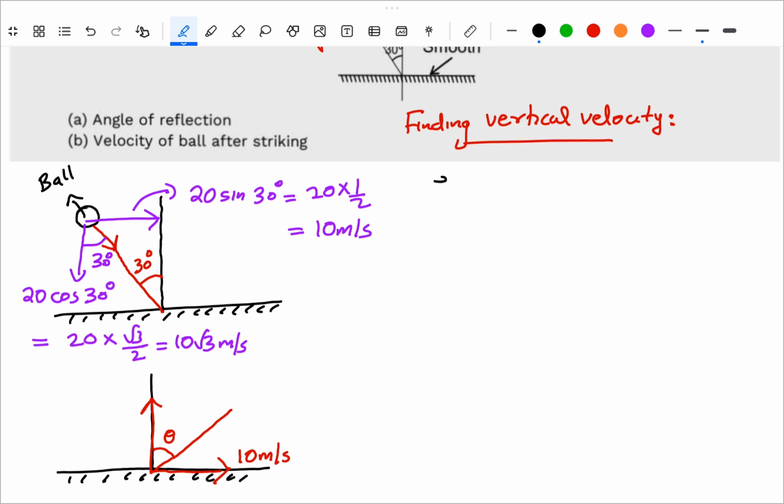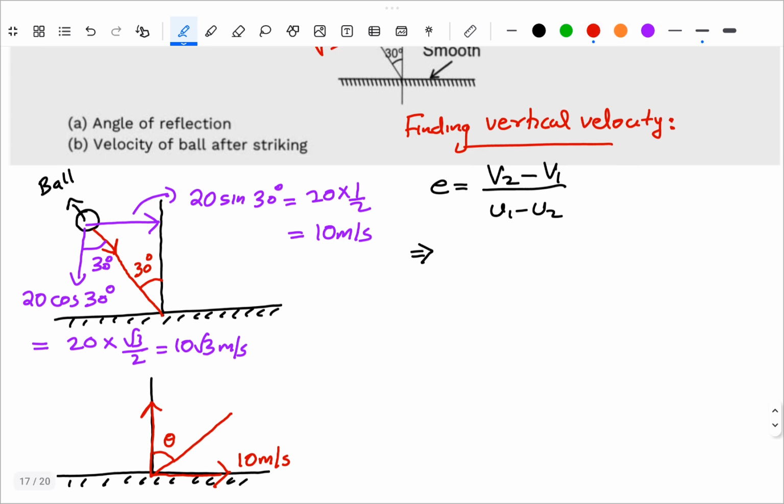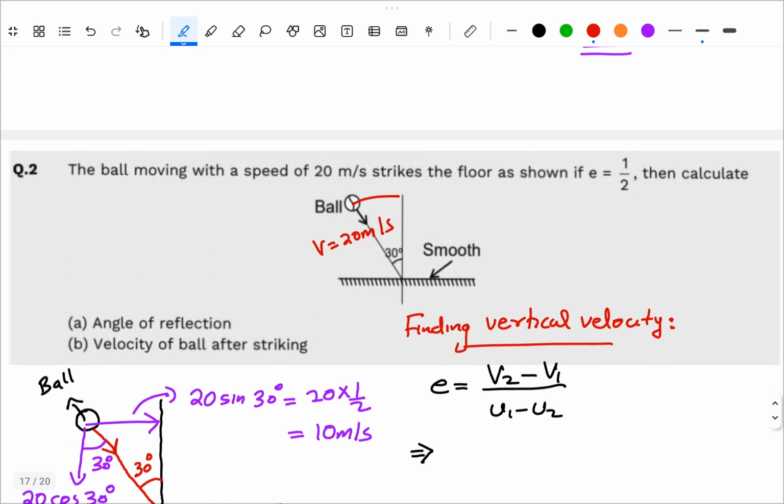We know the equation for the coefficient of restitution is E equal to V2 minus V1 divided by U1 minus U2. Here we should know what is the first body and what is the second body. The first body is our ball, whereas the second one is the floor, which is always at rest.